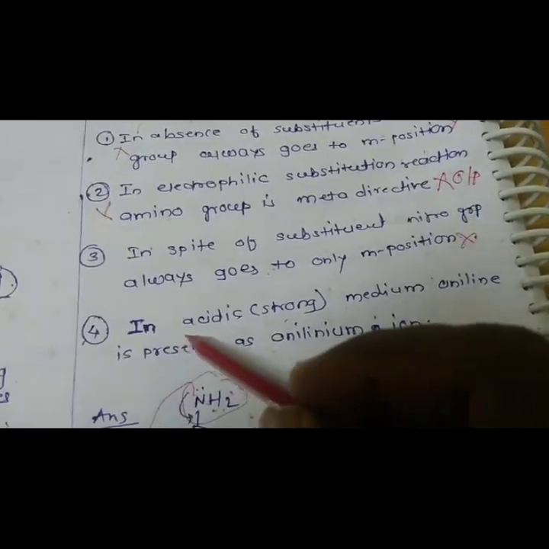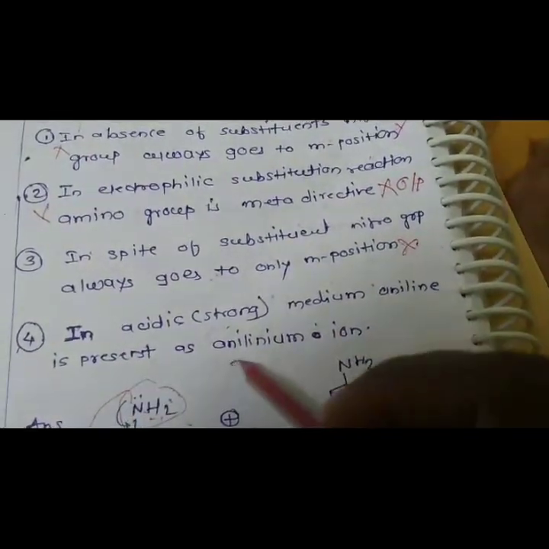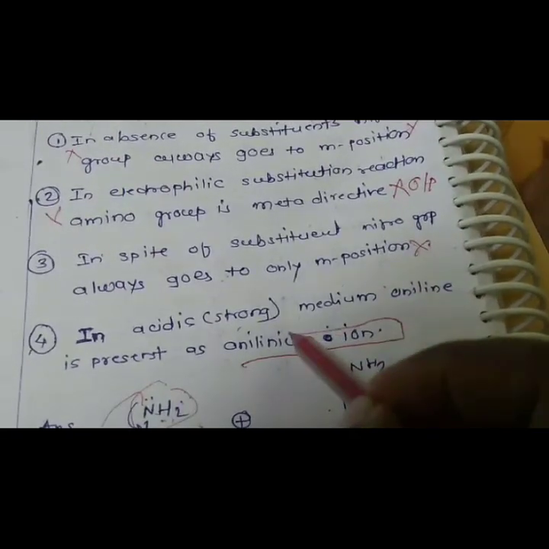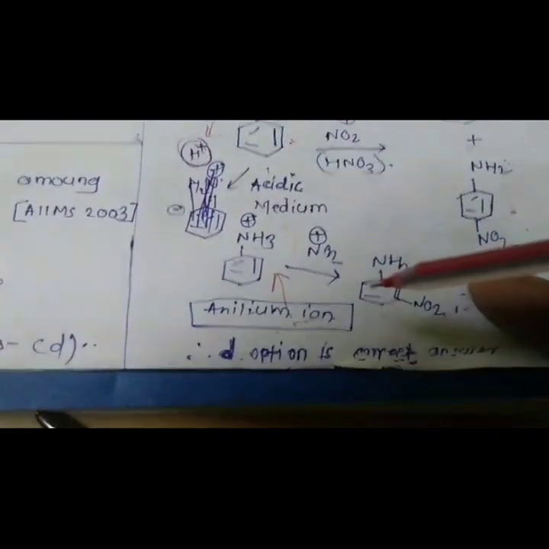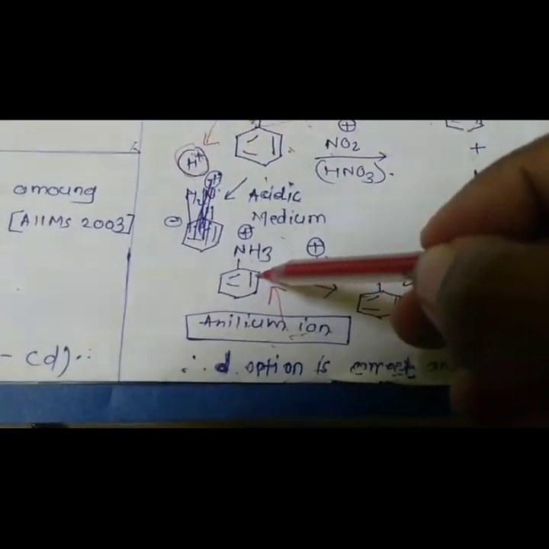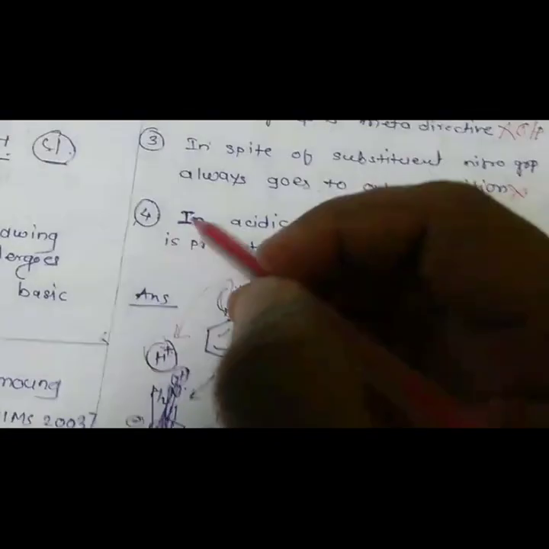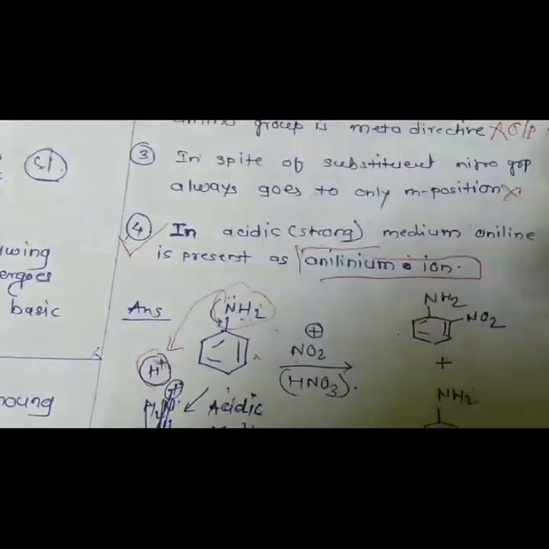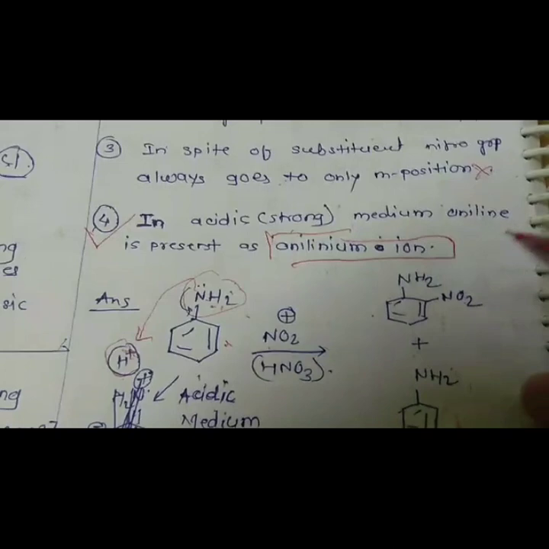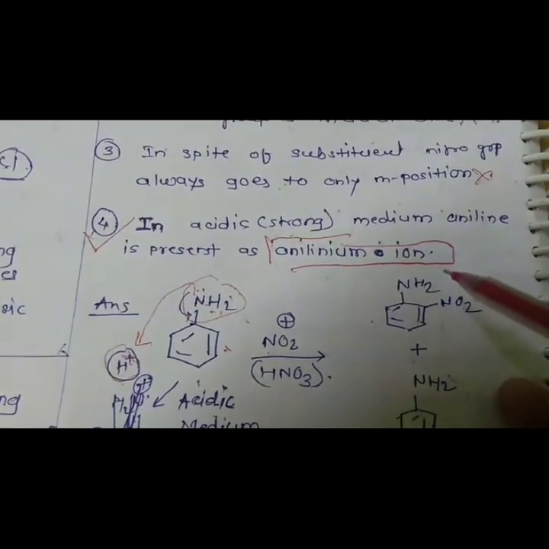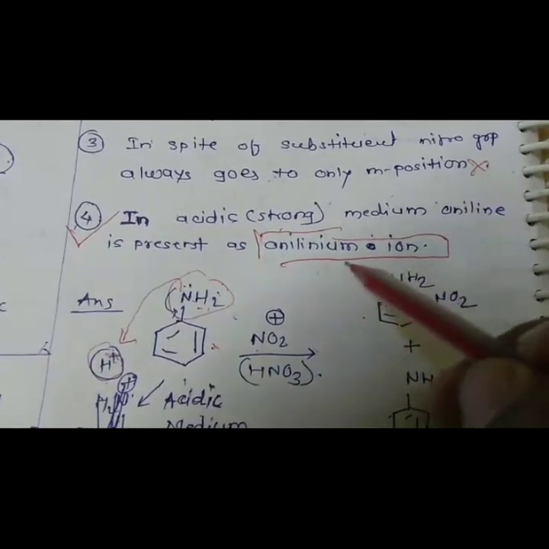Number 4: in acidic medium, aniline is present as anilinium ion. So this is our correct answer. This is the anilinium ion, so due to the anilinium ion we get the meta nitroaniline. So option D, the fourth option, is the correct option. In strong acidic medium, aniline is present as the anilinium ion. Okay.